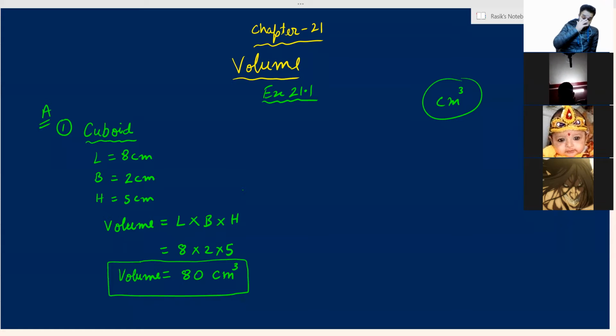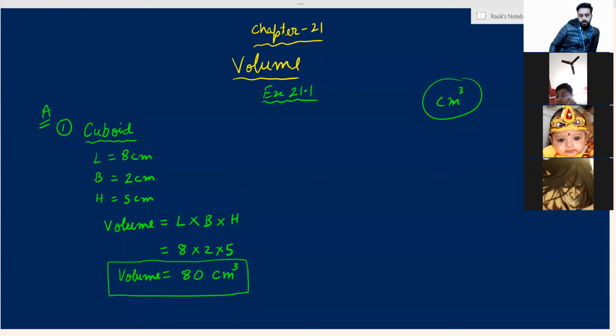Nihit, correct your answer. Second one. First you multiply 5 with 5, you get 25. Then multiply 25 and 7, you will get 175. Got it, Nihit? You have not mentioned the name of the shape in both the parts.